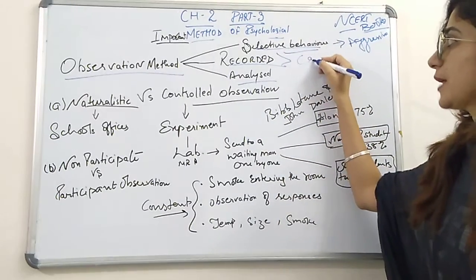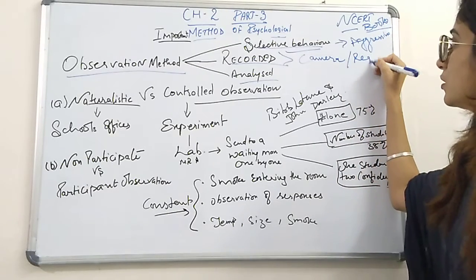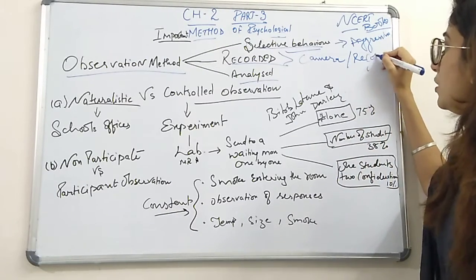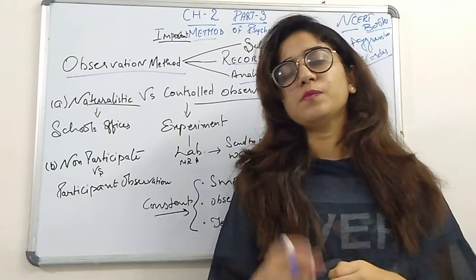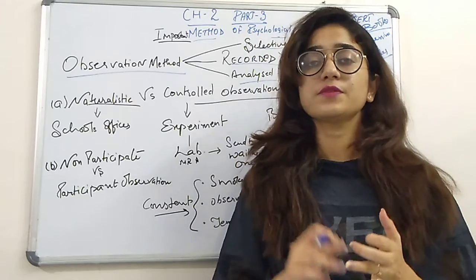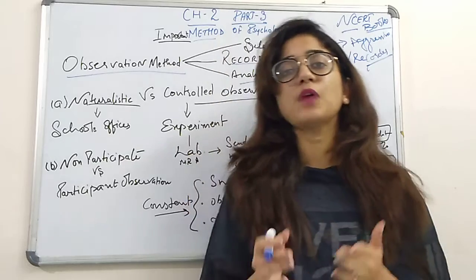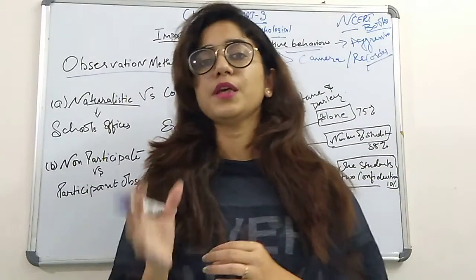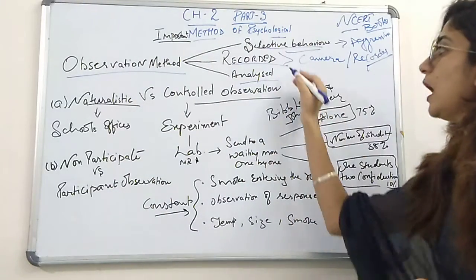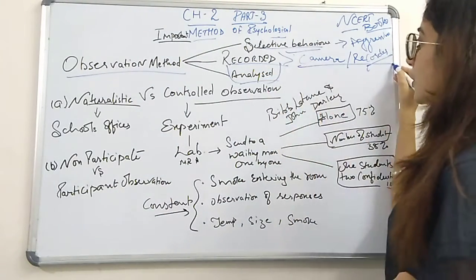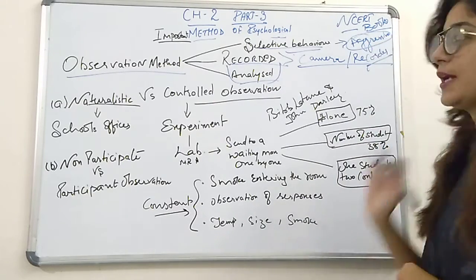For this we need to use a camera or a recorder, so that each and every point of a person's behavior, his bodily actions, his voice, his words, everything is recorded. That helps us to analyze a particular person's behavior later when we make our record.